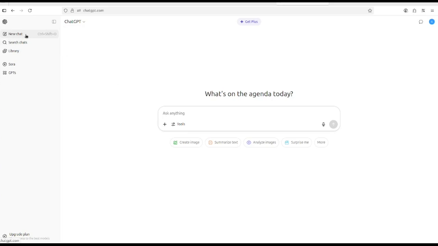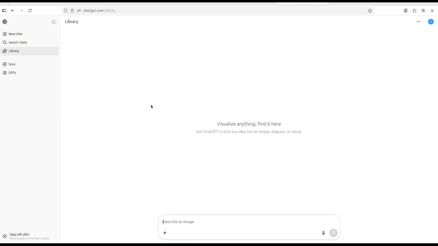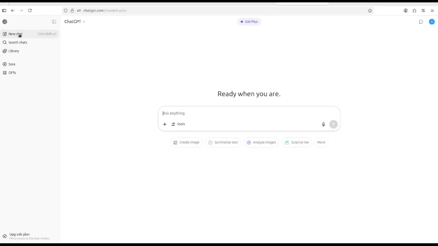You could have multiple chats. You could use the search engine, or you could edit some images with it. For example, you can upload your image to ChatGPT and ask it to do some video editing, but we are not going to do that now. I'm just going to show you basic functionality.